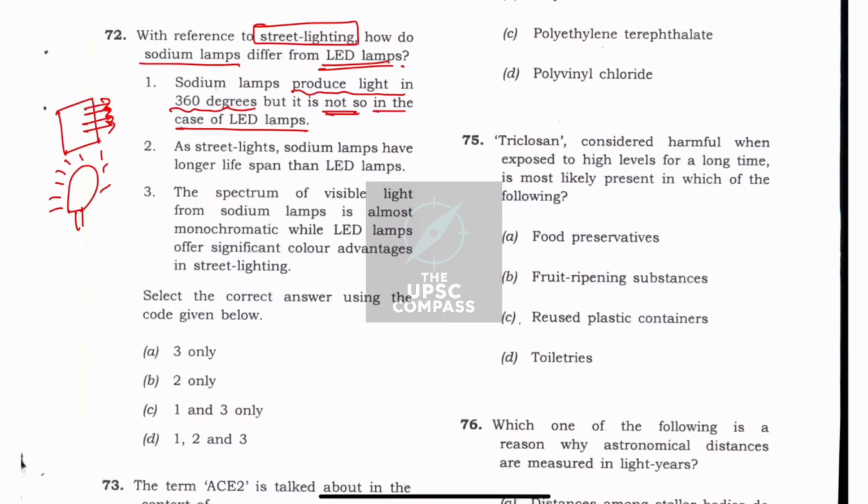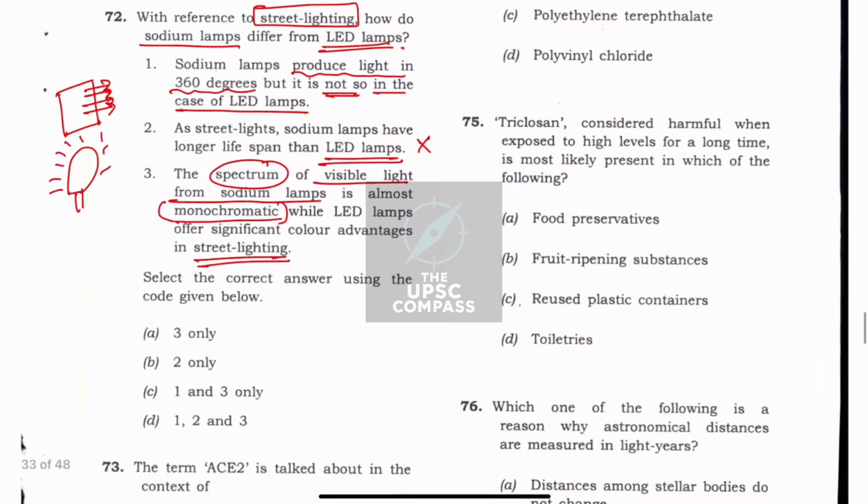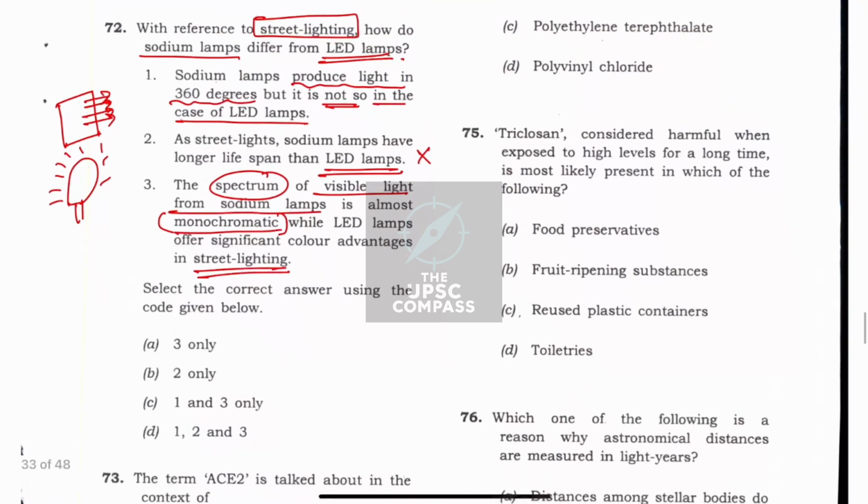As street lights, sodium lamps have longer lifespan than LED lamps. This statement does not make much sense, because if that would have been the case, we would not have preferred LED lamps over sodium lamps. So I would take this statement as a wrong statement. Then, the spectrum of visible light from sodium lamps is almost monochromatic, while LED lamps offer significant color advantages in street lighting. This is true because LEDs can be of different colors and we are all aware of it. Therefore, the answer to this question becomes option C, that is 1 and 3 only.